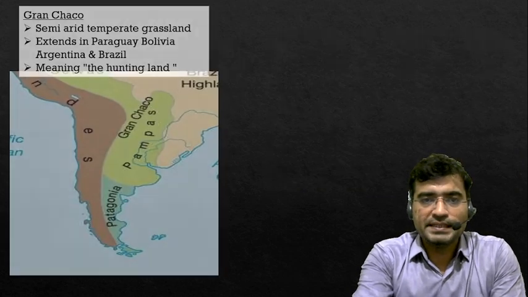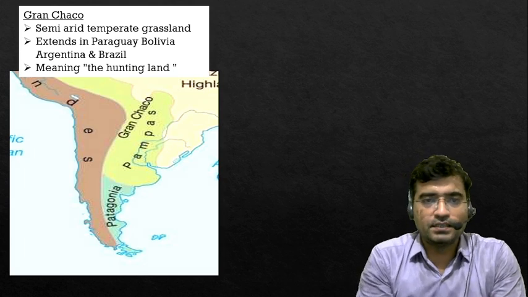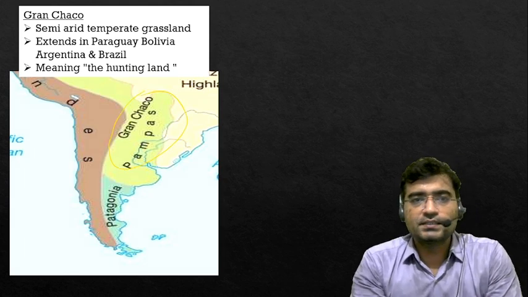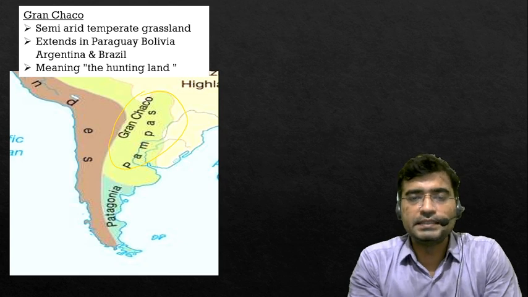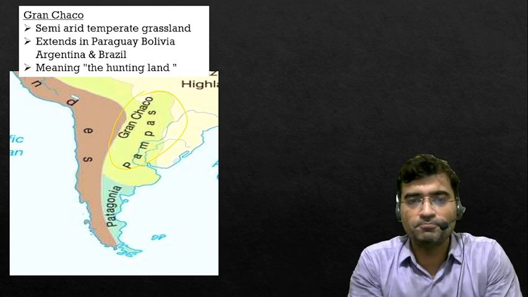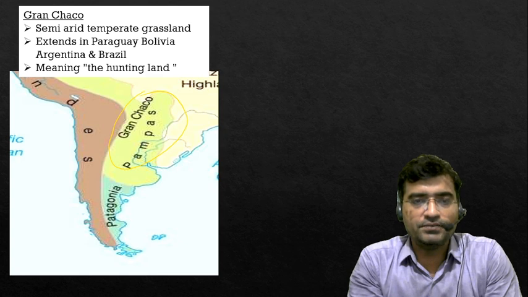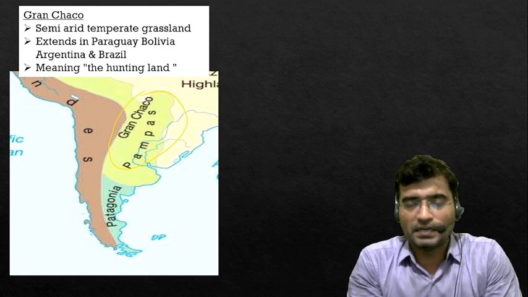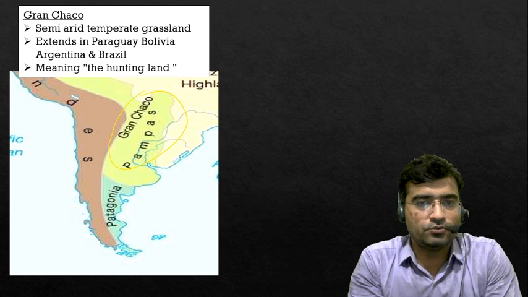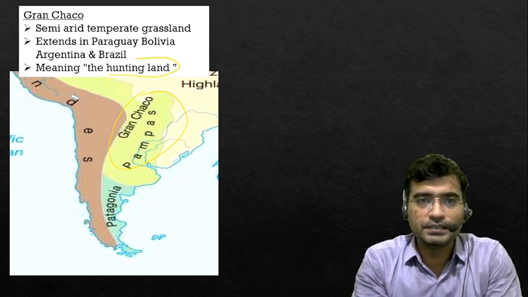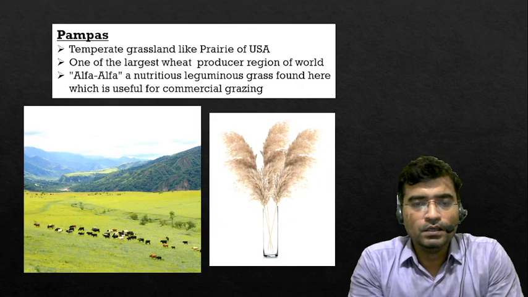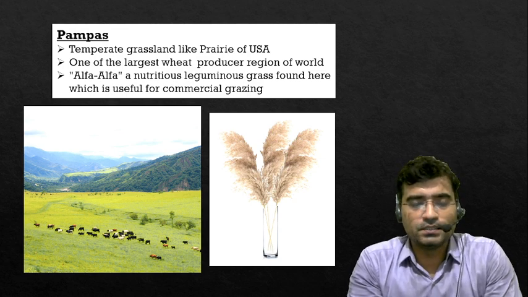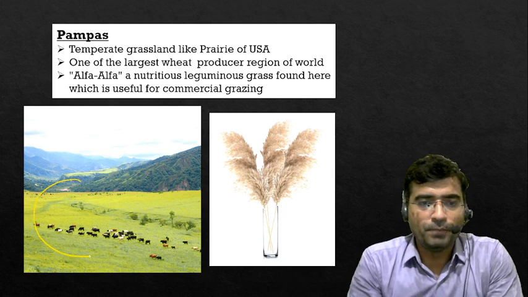Now come to the next, Gran Chaco. What I said earlier, Gran Chaco is a kind of temperate grassland and is mainly spread in the area of Argentina, while some part of Venezuela and some part of Paraguay come under this Gran Chaco. As far as the literal meaning of Gran Chaco is concerned, it refers to hunting land. Okay, now at last, the last grassland found here is the Pampas.